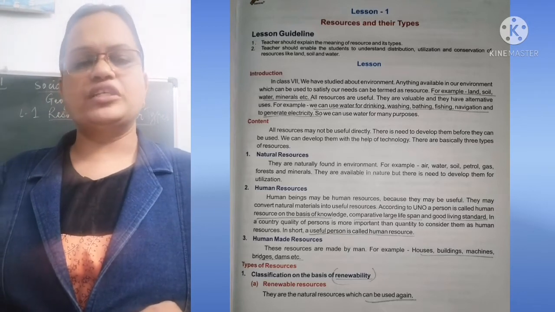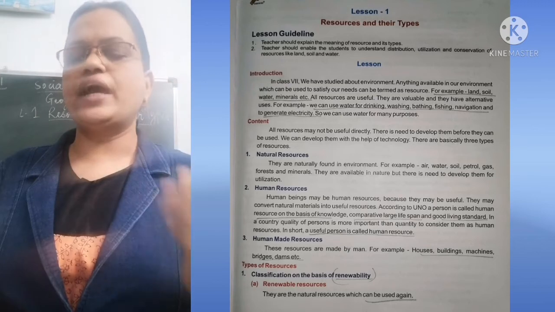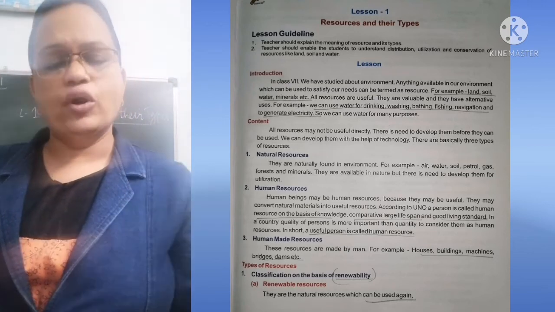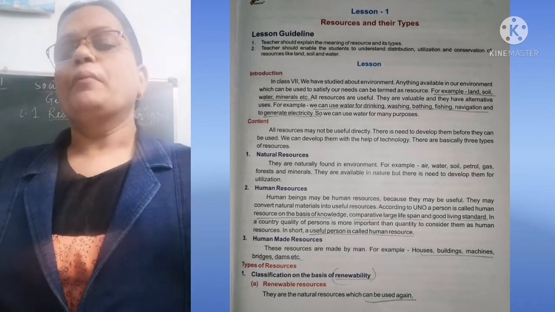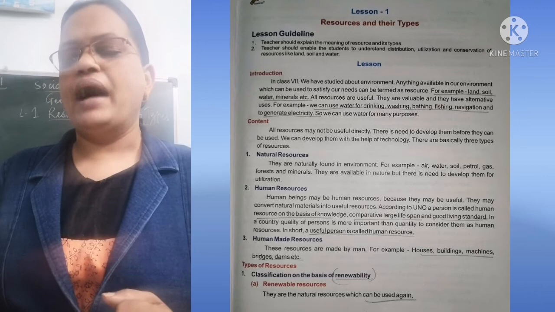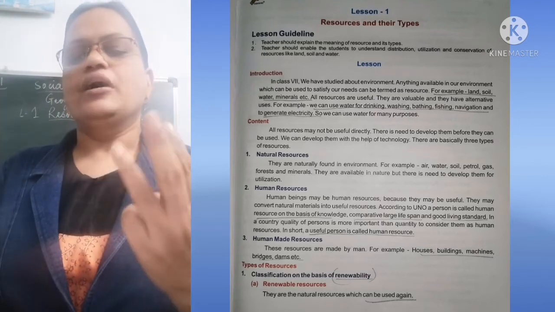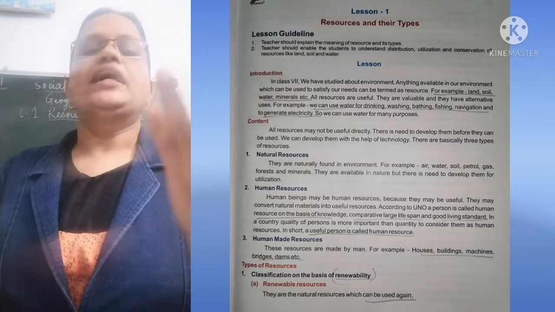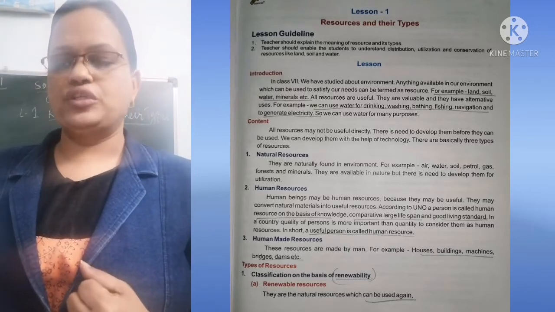In human resources, the person, those who use their memory or those who use their intelligence for any good purpose, is called a human resource. Now, human made resources. These resources are made by man. For example, houses in which we stay, buildings, machines, bridges, dams. These are called human made resources.